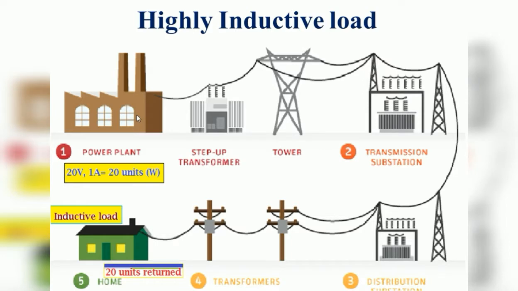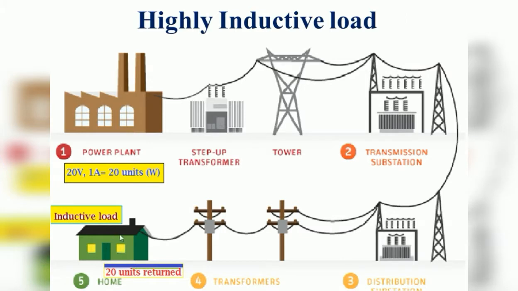And here, from the generating station, the required value of voltage will be generated, power will be generated, and it is given to the consumer. So the power factor is the factor that will come into play at the time of using the type of load by the consumer. So consider this the generating station. For example, from the generating station, 20 volt and 1 amp, I'm considering here the 20 units will be sent to the consumer through this transmission and distribution system.